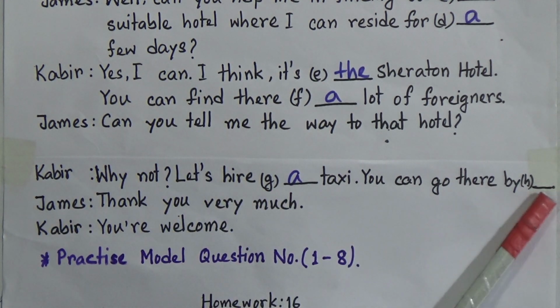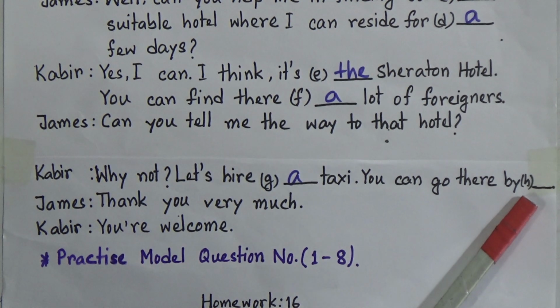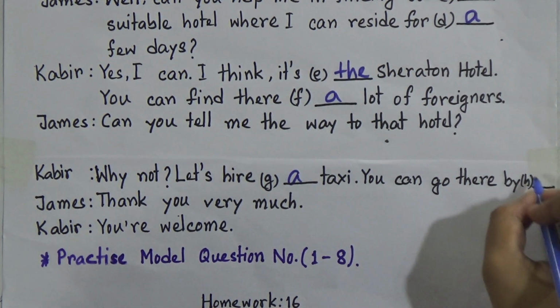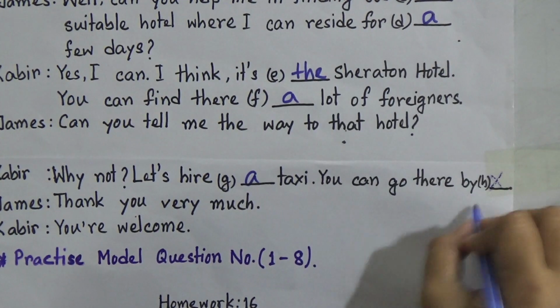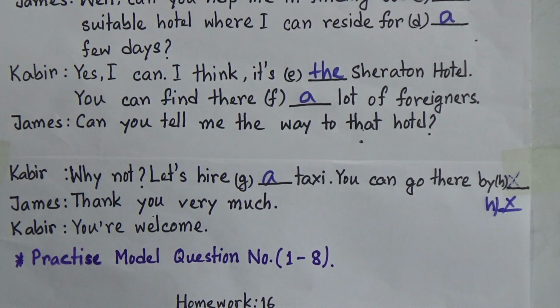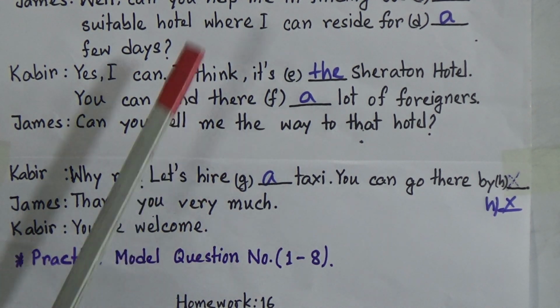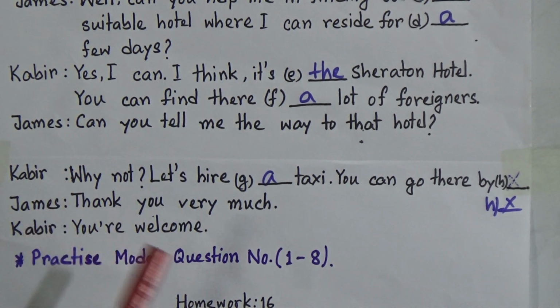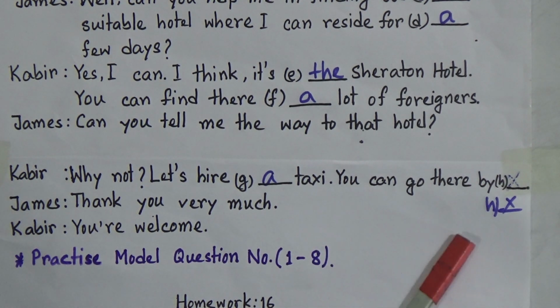You can go there by dash. So you can go there by what? There will not be any article, so we will give here a cross. Now James: thank you very much. Kabir: you are welcome. So there will be 8 fill in the blanks, and each fill in the blank will carry 0.5 marks, and you have to put a, an or the to fill up those blanks, and you will also put a cross if no article is needed.